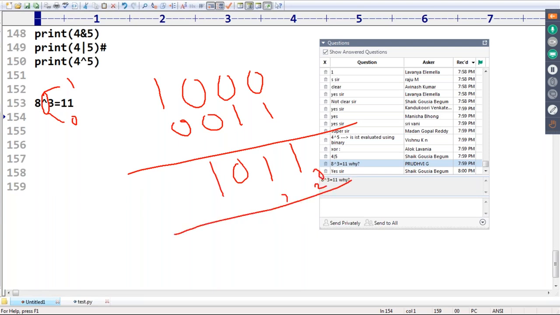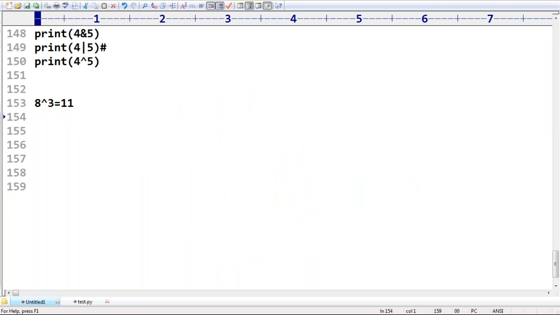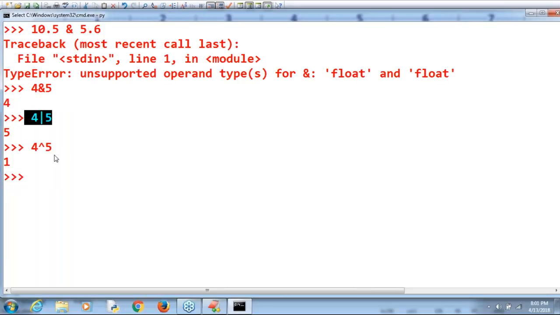2 power 0, 2 power 1, 2 square, 2 cube. So 1 into 2 cube means 8, plus 0 into 2 square, which is 0 into 4, 0 only. Next, plus 1 into 2 power 1, which is 2. 1 into 2 power 0 is 1. Sir, 8 plus 2, 10, 10 plus 1, 11. Prudhvi, I hope you are able to understand, right? Sir, that's all. Let me cross check. Is it correct or not? 8 XOR 3, the answer is 11.